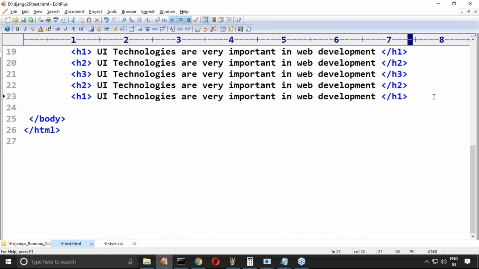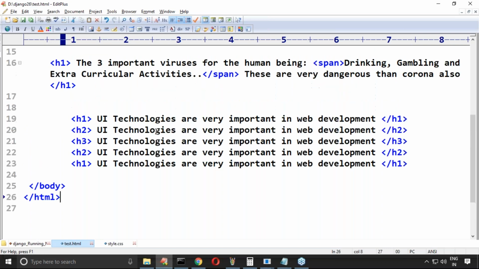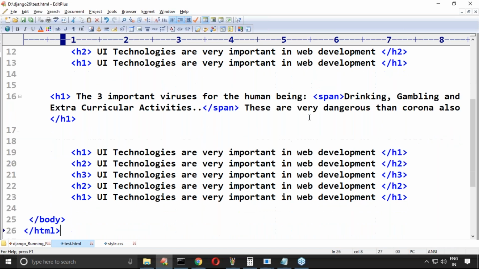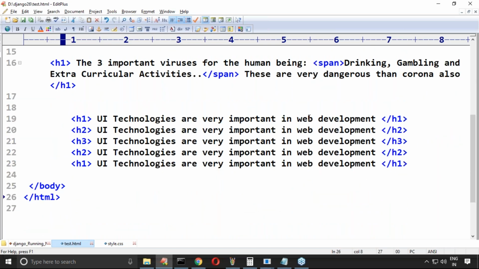Ganesh, what is the purpose, what is the meaning of span tag? I don't hear what your doubt is, Ganesh. Not Ganesh K. There is another person, Ganesh Chaudhary. There are two members named Ganesh. Ganesh Chaudhary, yeah, what is your doubt?